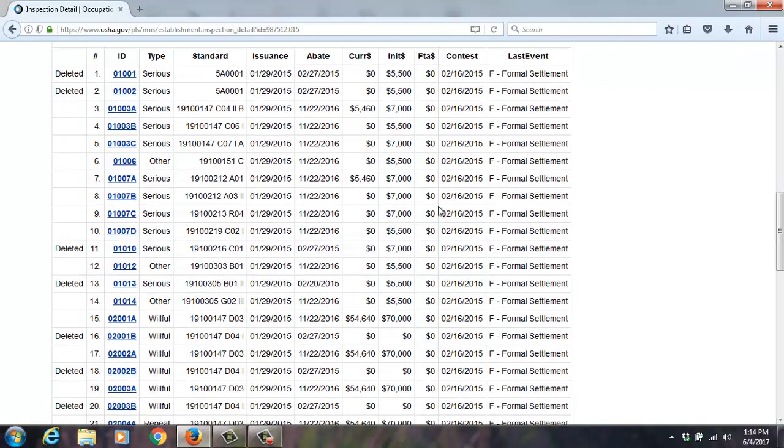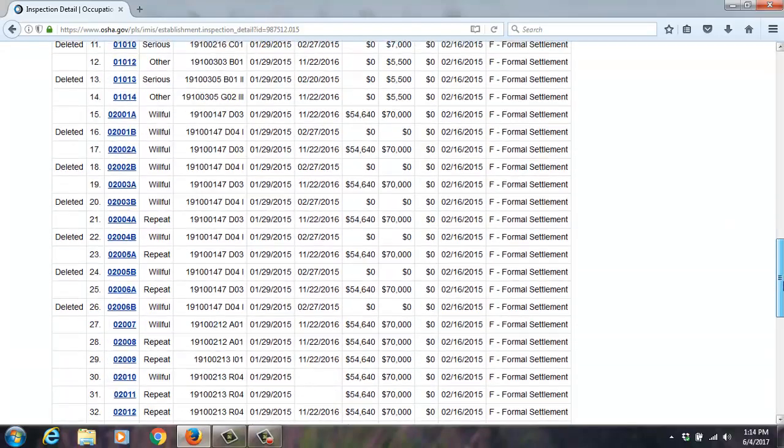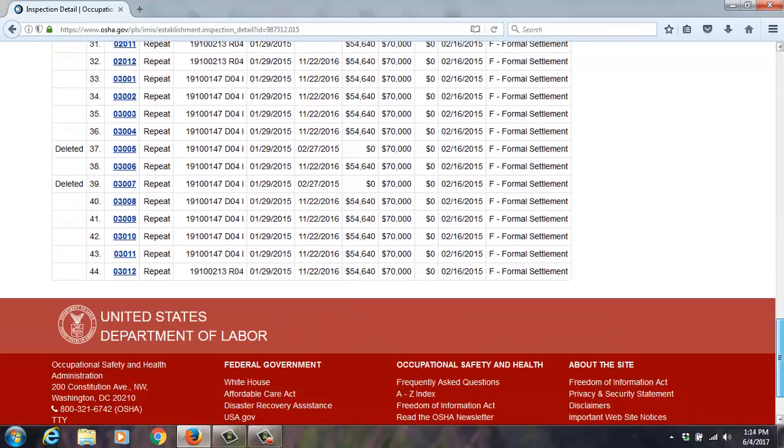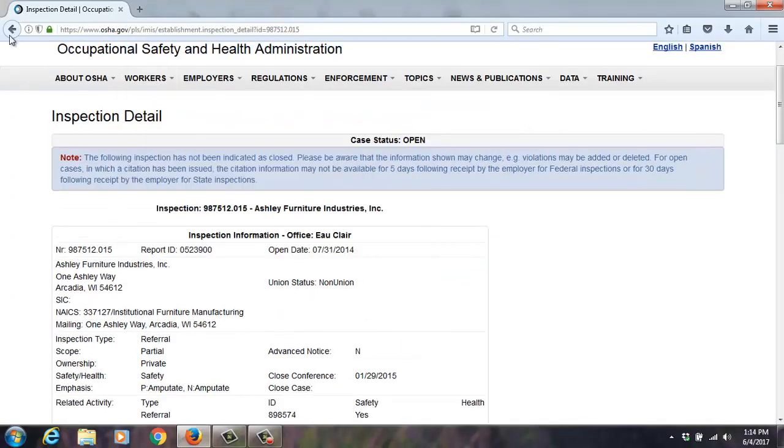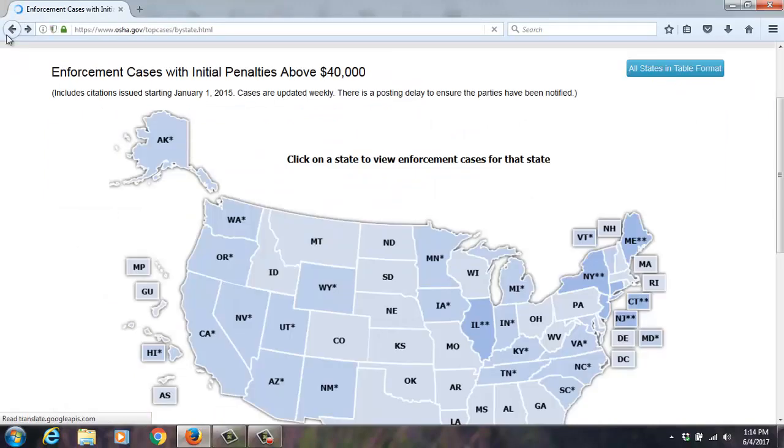And then we can look and see by citation number what gravity and what level it had. We got a 5A1, so these were 2 general duty clause. We have a 1910.147, which is lockout tagout. 151C is eyewash. 212, 213, 219 are machine guarding, so it's 216. The 300s are the electricals. We're back down to lockout tagout with 147. More machine guarding, more lockout tagout. And you can see all this information. So each inspection that's been posted, you can get information on, which I think is a good thing.